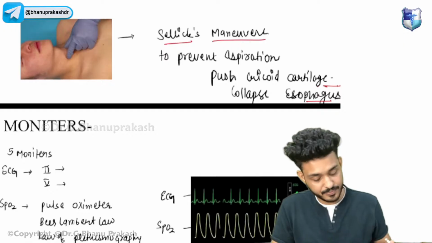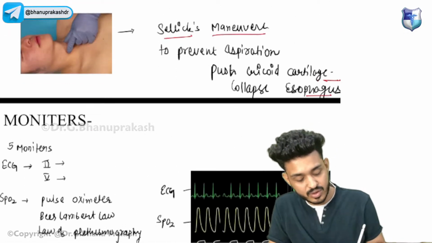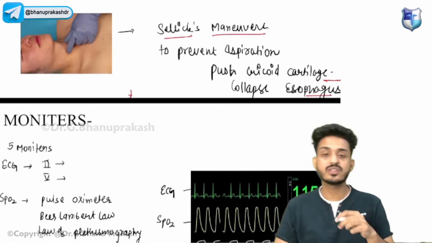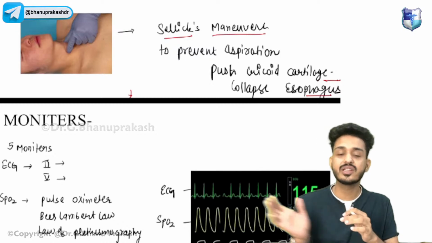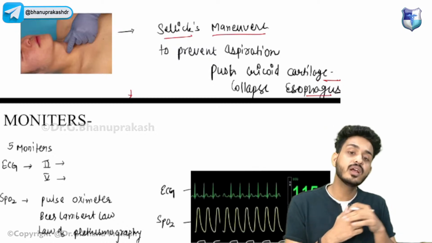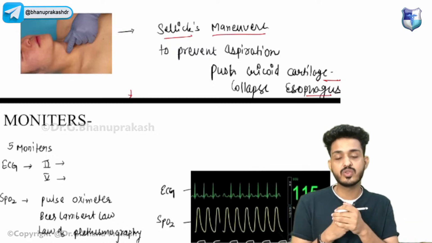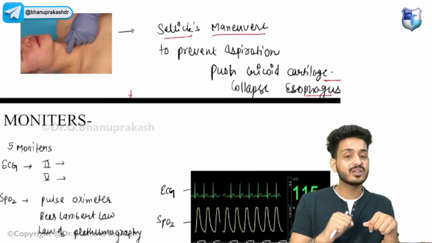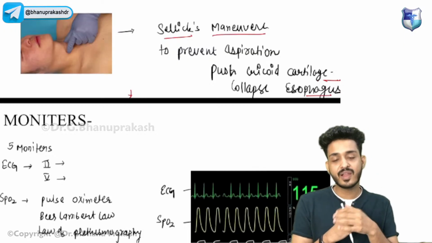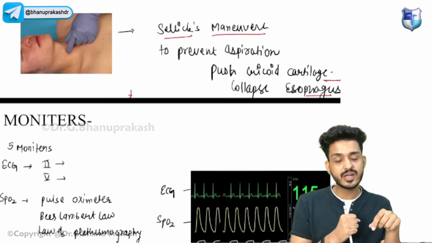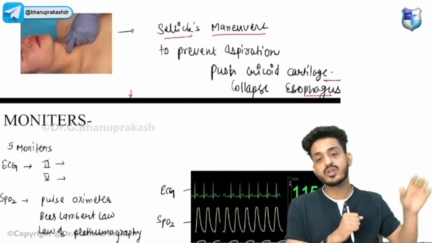Okay, very good, guys. Now we will be discussing about the monitors. What we have done, the patient is coming to us, again we are revising the story, the patient is coming to us for surgery. Now the patient is already lying down in the position. We have put the laryngoscope, we have put the endotracheal tube. Now we are connecting the patient to the monitor.